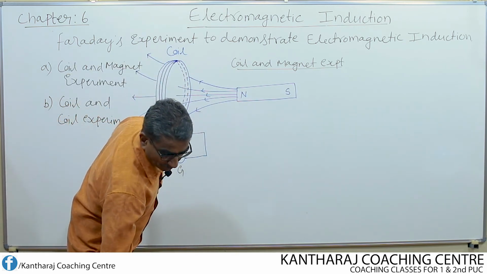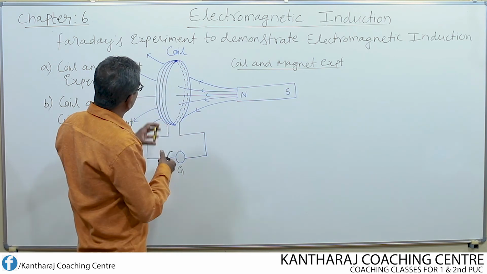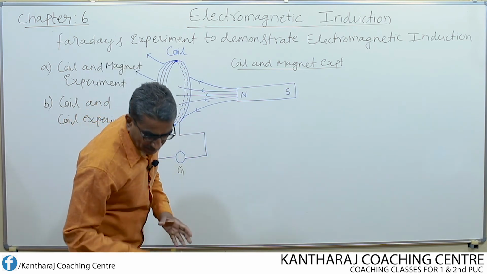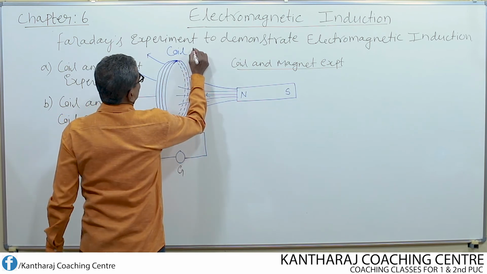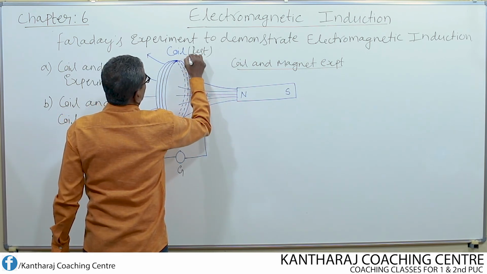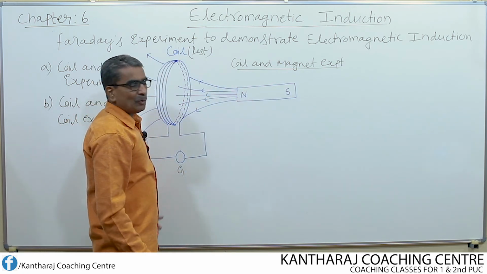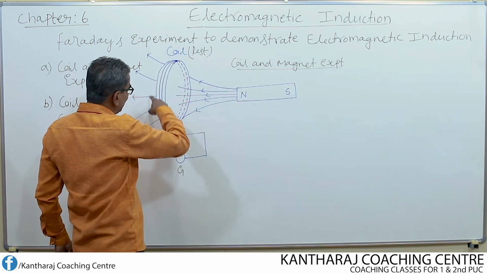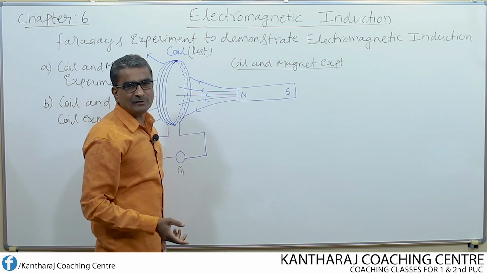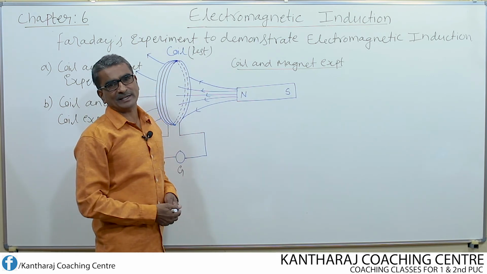Now, we keep the coil fixed, so the coil is kept at rest. If we move the north pole of the bar magnet, what happens? The magnetic flux linking with the coil changes. How does it change? It changes in an increasing manner.